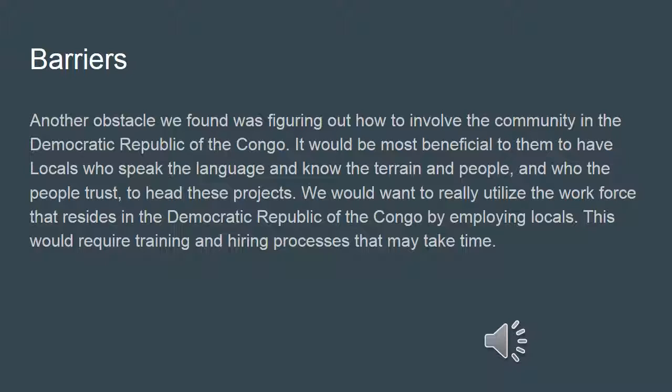Another obstacle we found was figuring out how to involve the community in the Democratic Republic of Congo. It would be most beneficial to them to have locals who speak the language and know the terrain and people, and who the people trust, to have these projects. We would want to really utilize the workforce that resides in the Democratic Republic of Congo by employing locals. This would require training and hiring processes that may take time.